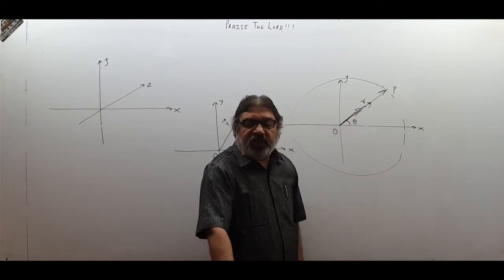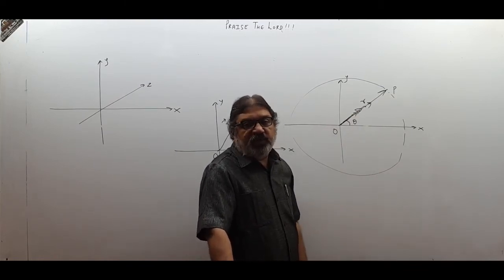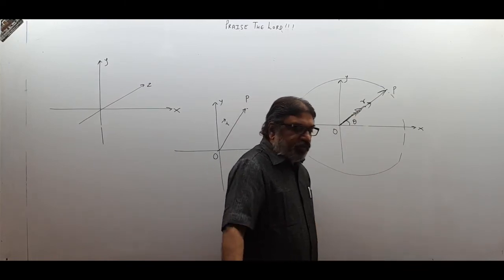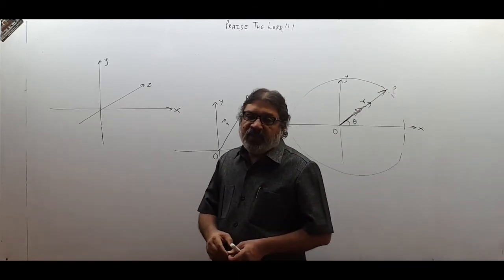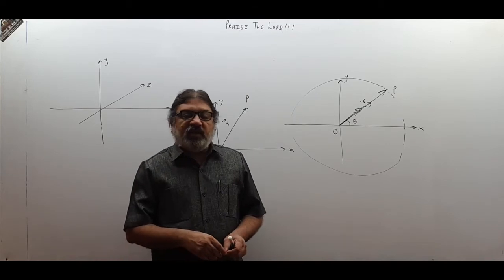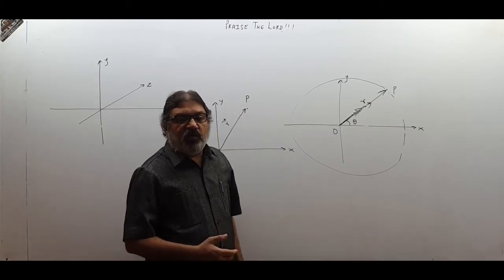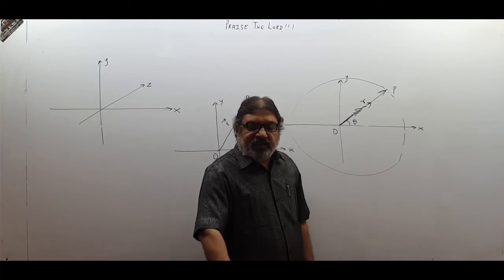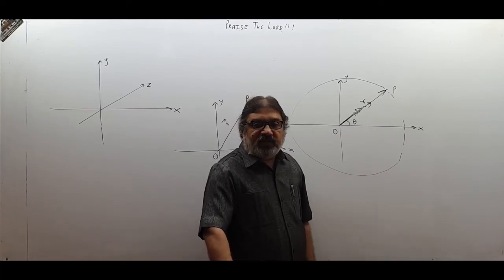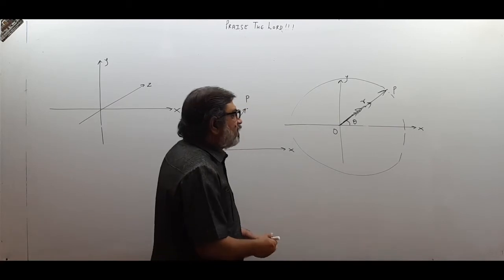But combination of R and theta will give you a unique position of a point. So when I give you R and theta like this, R means distance of the point from origin, and theta means what angle ray OP is making with positive direction of x-axis. If I give you that angle, then the combination of r and theta is called polar coordinates of the point.